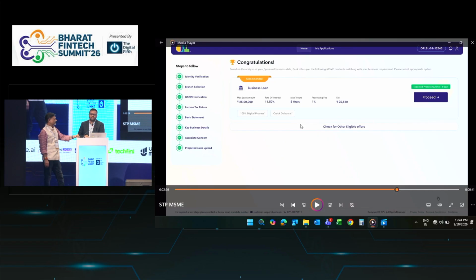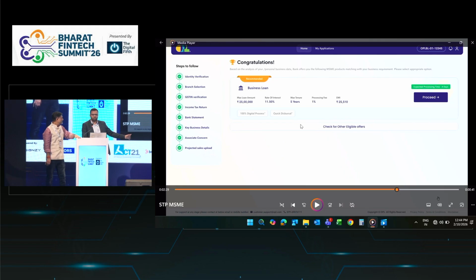So there are two kinds of journey. The STP journey is for when the customer has CGTMSE and is an ETB customer. There is no need for any security verification or physical verification. That can be done directly in NESL, and the digital signature and digital stamping will be done. If it is a collateral-based journey, then there is a drop at branch level. We also have a demo for that part, wherein a branch person will be able to view this proposal, download the credit assessment memo and entire detail, and upload the property-related details, and then complete the journey. Once they complete the journey, the digital stamping and signing process will start from there.